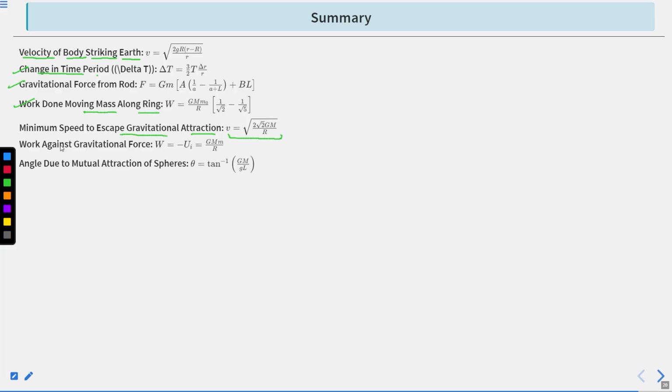Also the work against gravitational force, and the angle due to mutual attraction of spheres, theta equal to tan inverse Gm divided by Gl square. Using these formulas, we solved some questions.